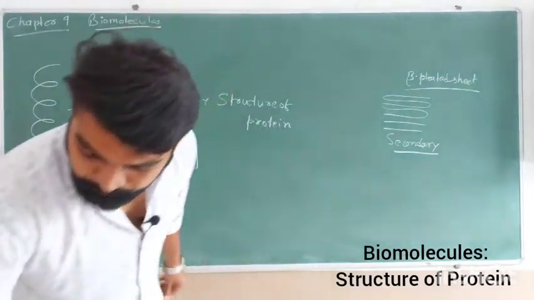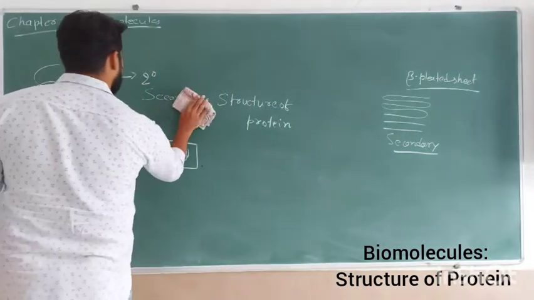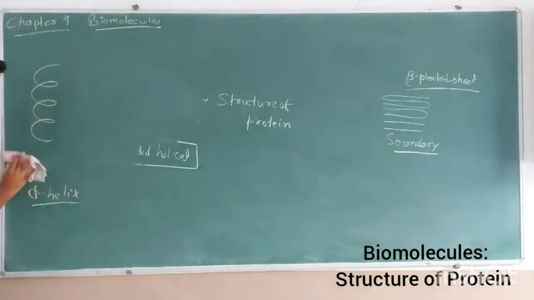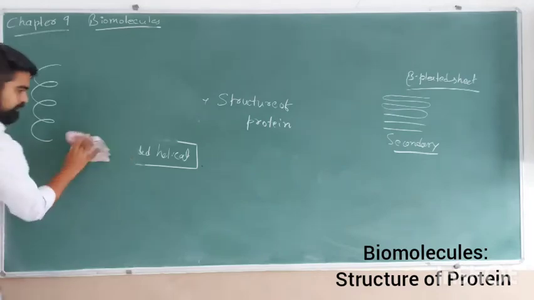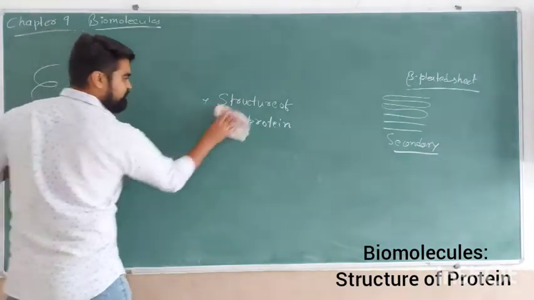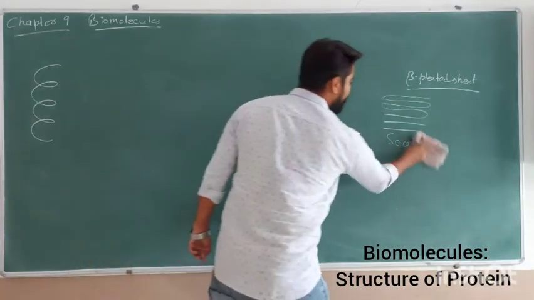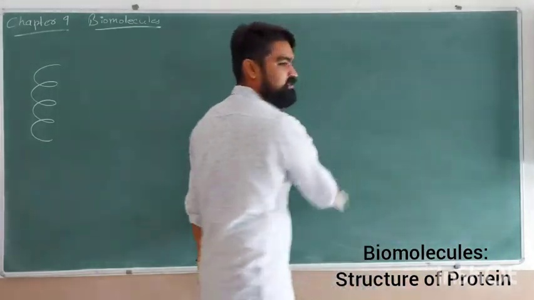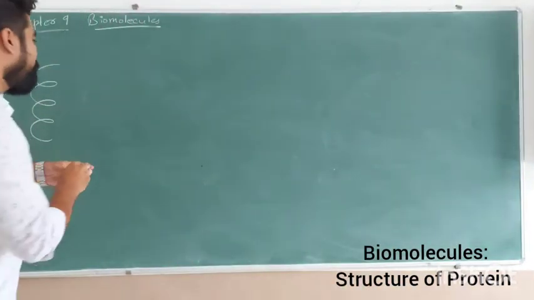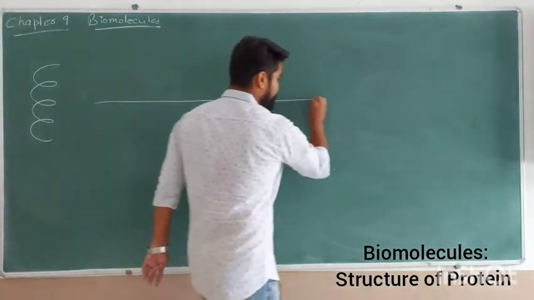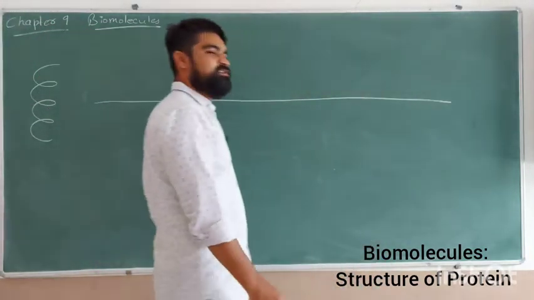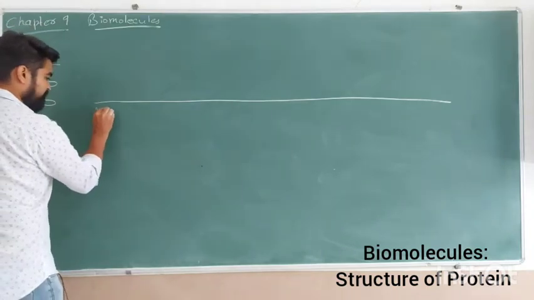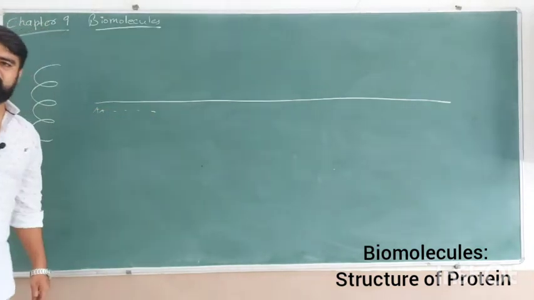Now in a single protein, it is not necessary that this particular structure, that is alpha helix, is found in the whole chain, or the beta pleated sheet is found in the whole chain. Imagine there is a long chain. This is the long chain of a single protein. This is just one protein, and the amino acids will be arranged in this way in it.